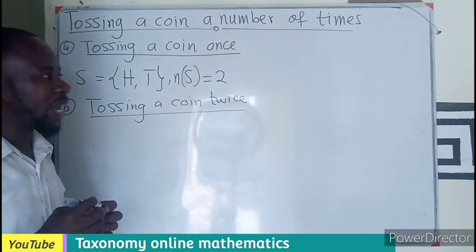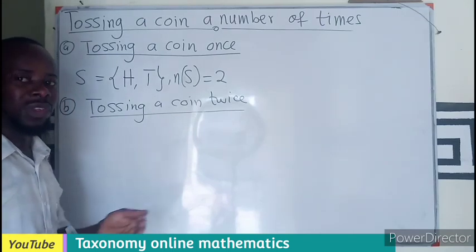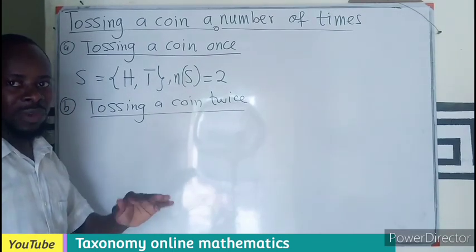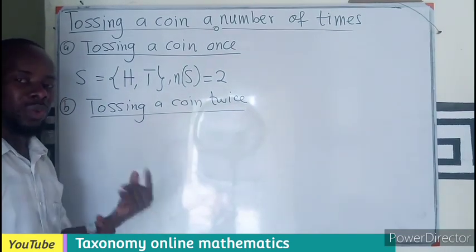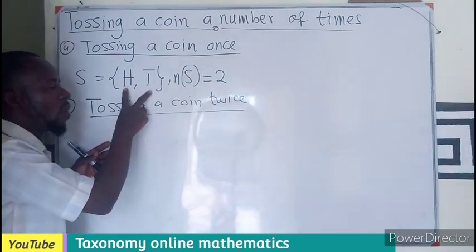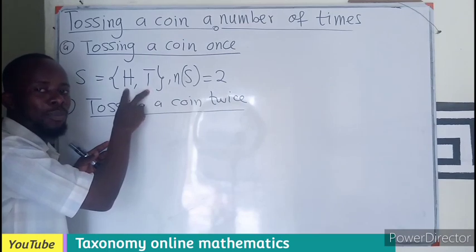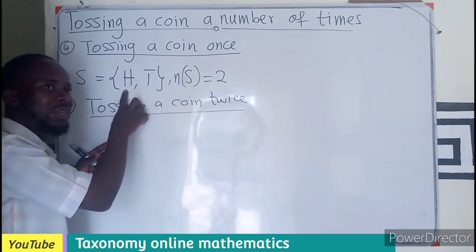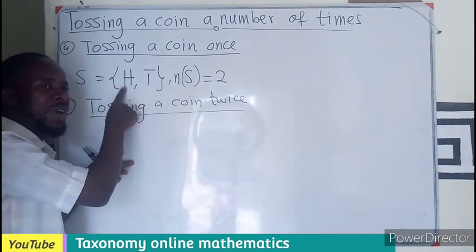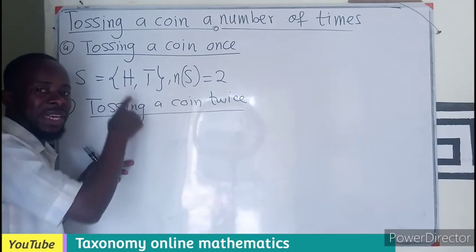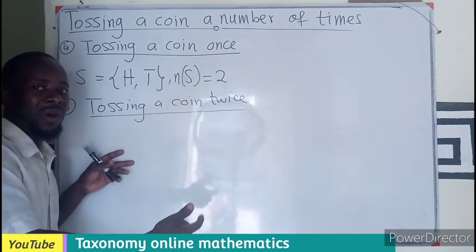If you are tossing a coin twice, it's the same as tossing two coins once. If it is one coin you are tossing twice, you already have a first sample space, which is a head or a tail. In tossing the second time, it could be that your first choice was a head, then the second choice is a tail.